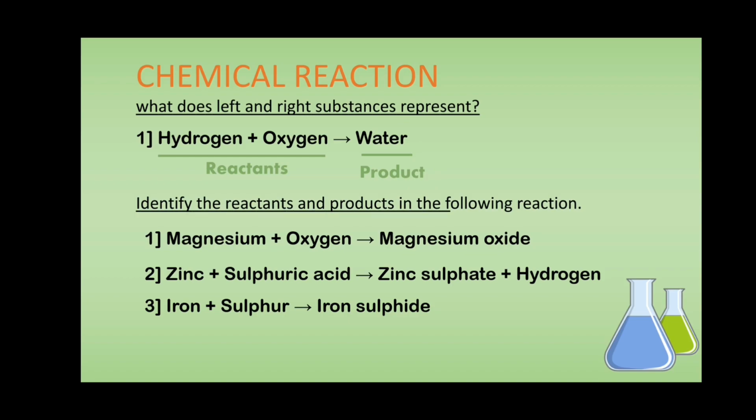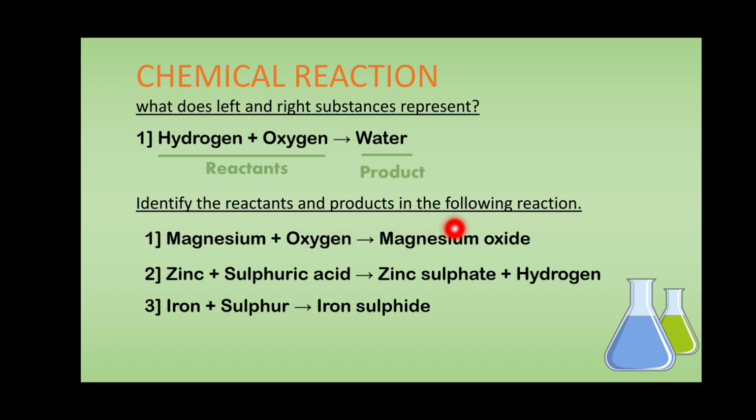Dear student, let us identify the reactants and products in the following reactions. Here, in the first example, magnesium and oxygen react together to form magnesium oxide. So here magnesium and oxygen are involved in the chemical reaction, and hence both of these, magnesium and oxygen, are reactants.